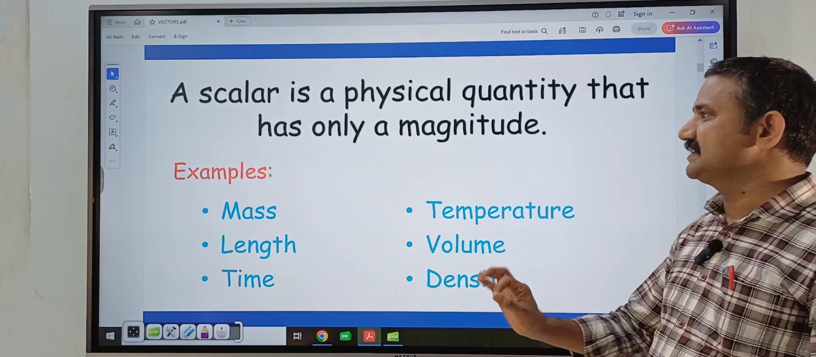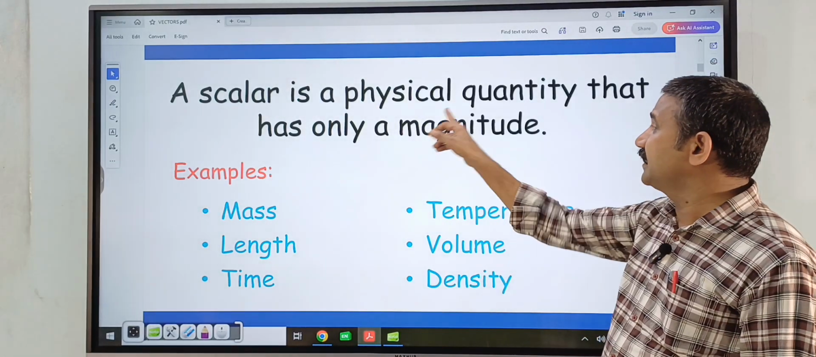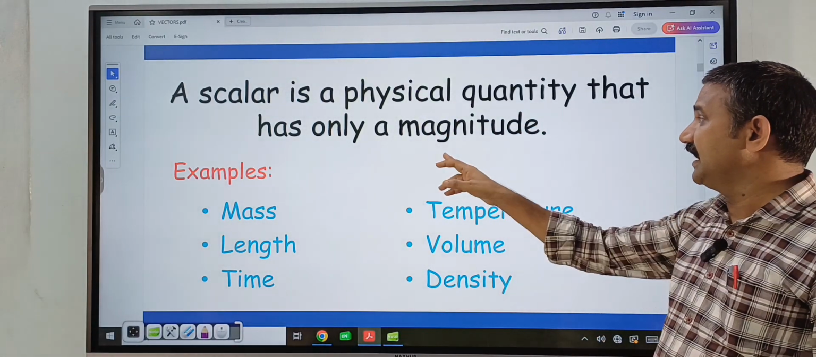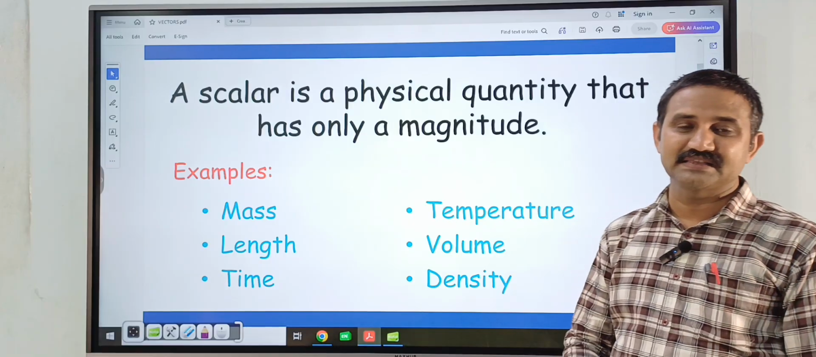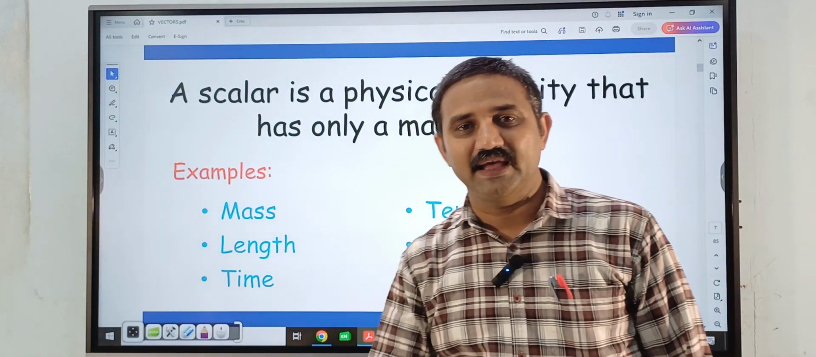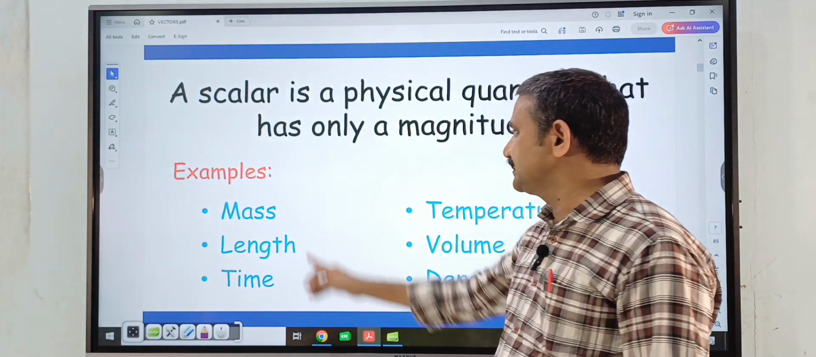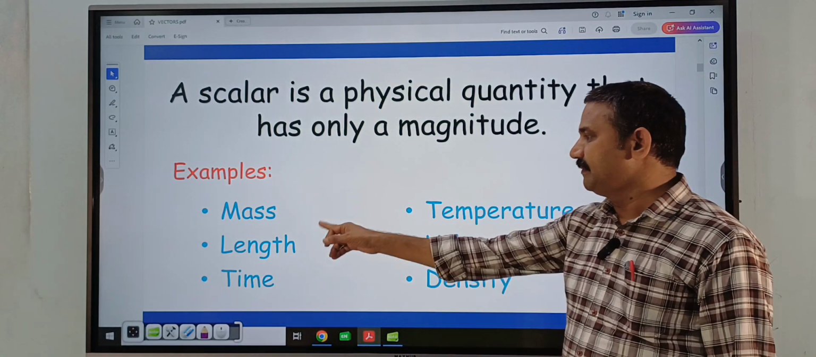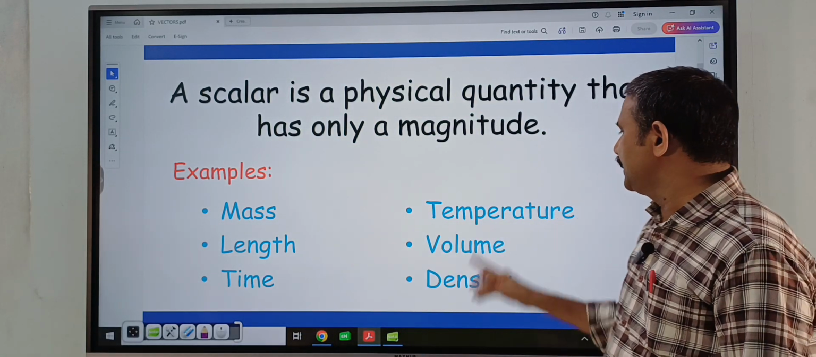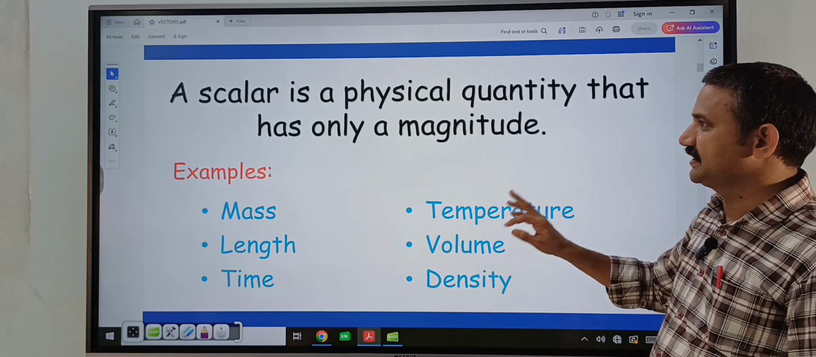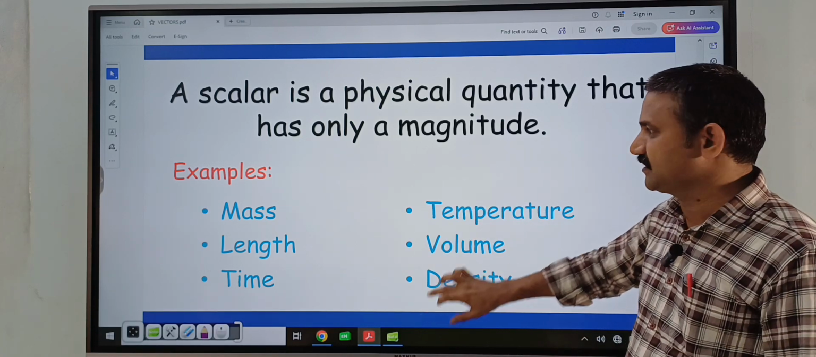So first, what is a scalar quantity? A scalar quantity is a physical quantity that has only a magnitude. There is no direction. Examples of scalar quantities are mass, length, time, temperature, volume and density.